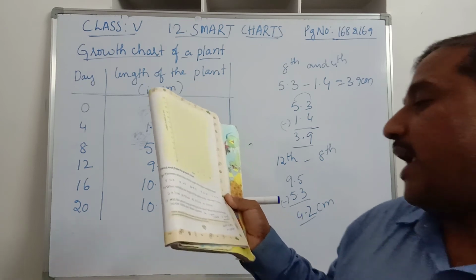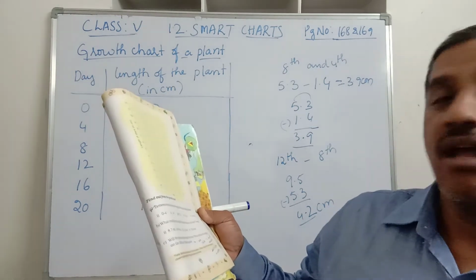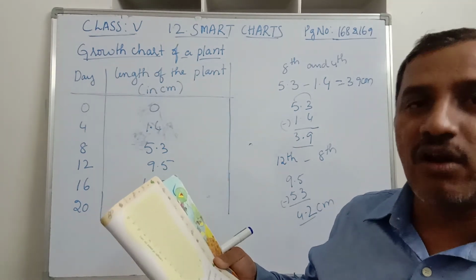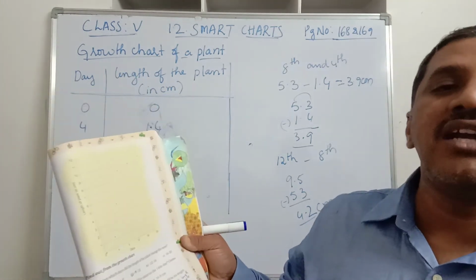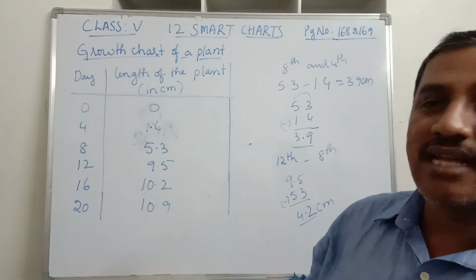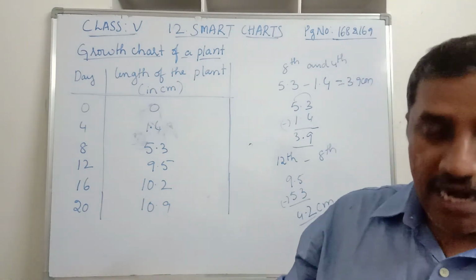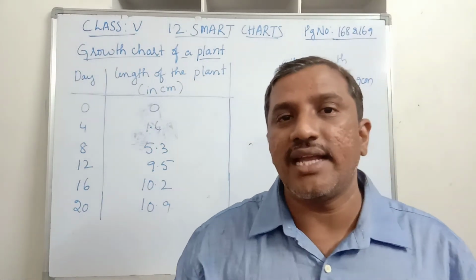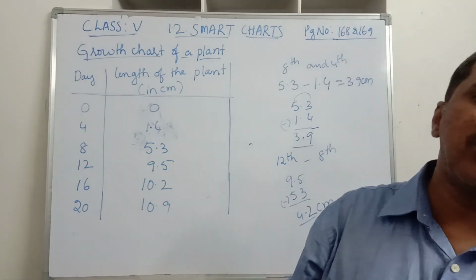Will the plant keep growing all the time? What will be its length on the 100th day? Make a guess. Is it possible that the plant will grow throughout its life? No, I think its length would be about 17 to 18 centimeters. The plant cannot grow continuously throughout its life. So by the 100th day, it may reach 17 to 18 centimeters. Like this, we can answer the questions using the growth chart.